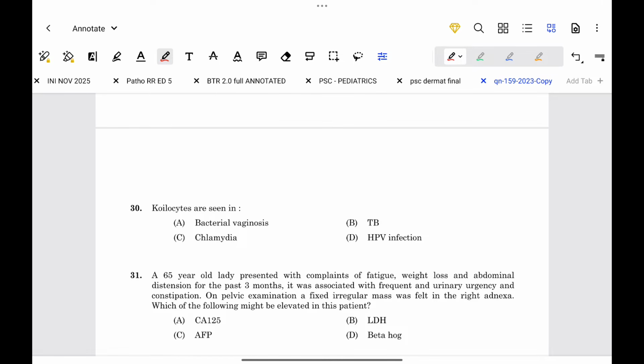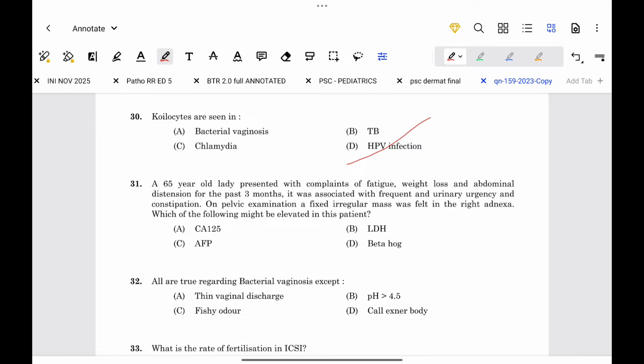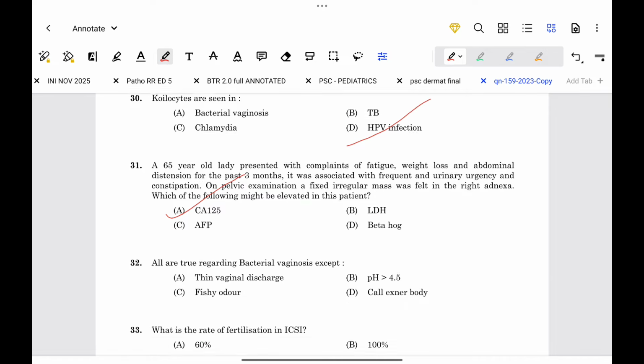Okay, coilocytes are seen. They are seen in HPV infection. Next question. A 65-year-old lady presented with complaints of fatigue, weight loss and abdominal distension for the past 3 months. It was associated with frequent urination, urinary urgency and constipation. On pelvic examination, a fixed regular mass was felt in the right adnexa. Which of the following may be elevated in this patient? So this may be an ovarian tumor. So in ovarian tumor, CA125 will be elevated.